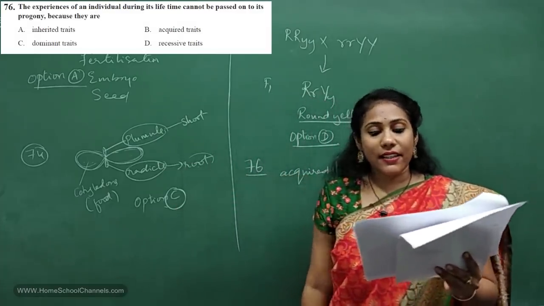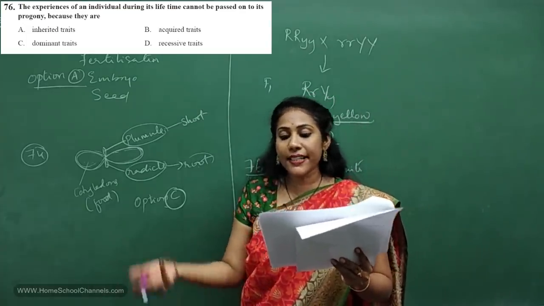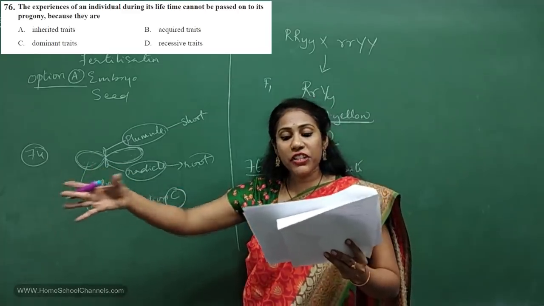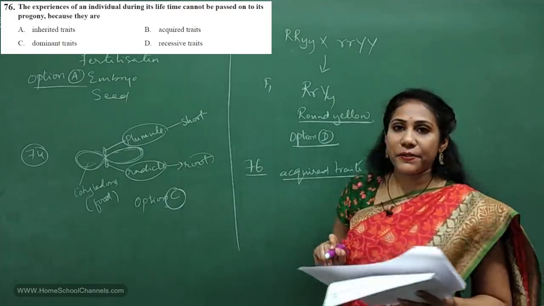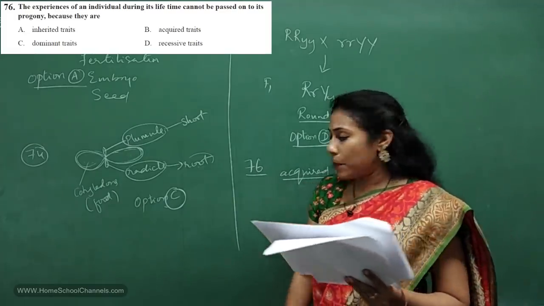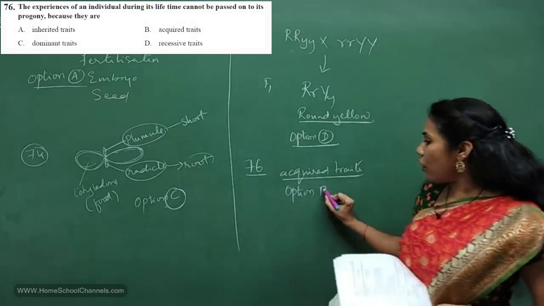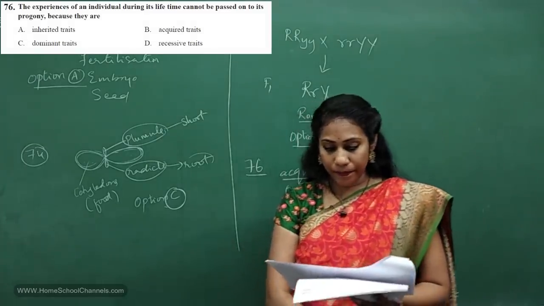So that's what they are asking. The experiences, that means the characters of an individual during its lifetime, cannot be passed on to its progeny. Which characters are these? They are acquired traits. Clear? So in which option is it mentioned? It is mentioned in option B. So acquired traits is the answer.